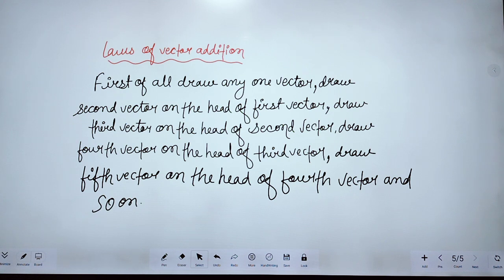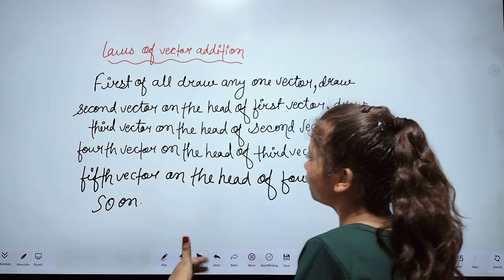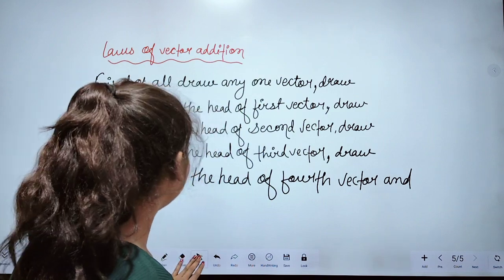Now we have to draw the third vector on the head of the second, and draw the fourth vector on the head of the third vector, and draw the fifth vector on the head of the fourth vector.